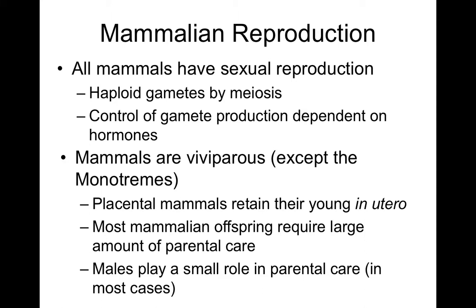So, all mammals have sexual reproduction. They have haploid gametes by meiosis, and the control of the gamete production is dependent upon hormones. Mammals are viviparous except for monotremes. These are talking about placental animals that retain their young in utero, not the ones that lay the eggs outside of their body. Most mammalian offspring require large amounts of prenatal care. Males play a very small role in parental care in most cases.